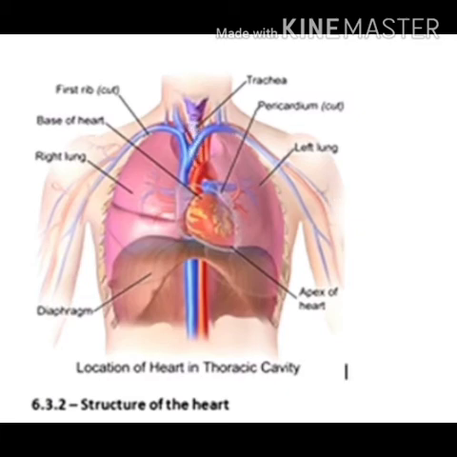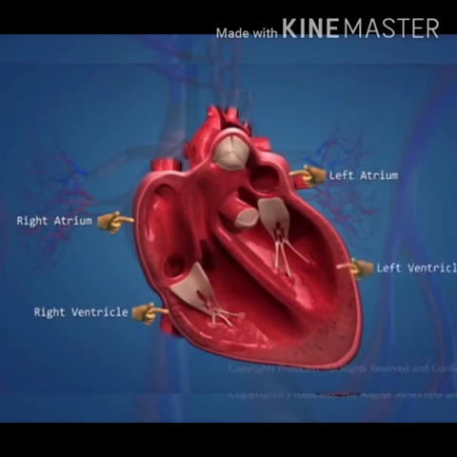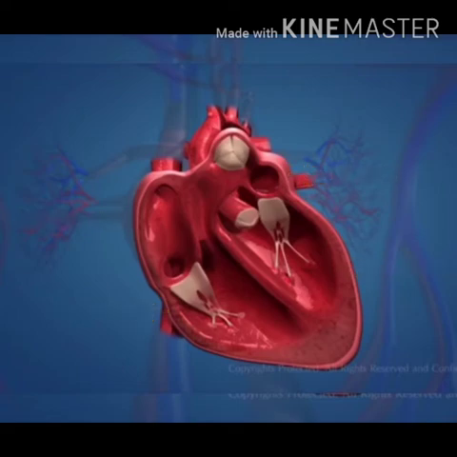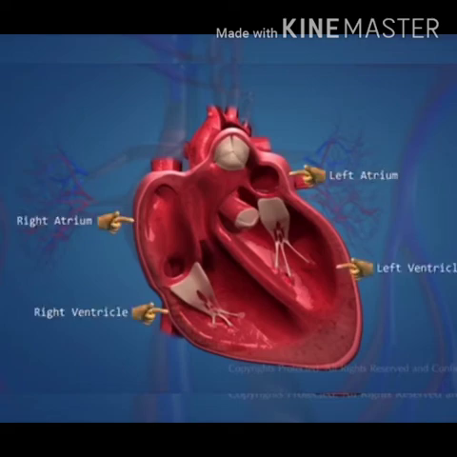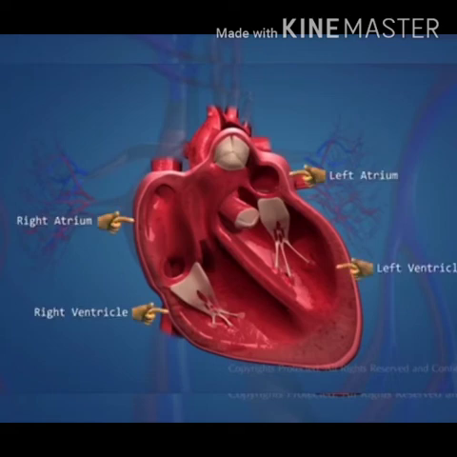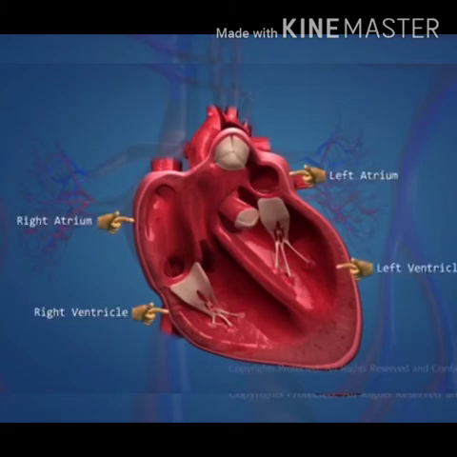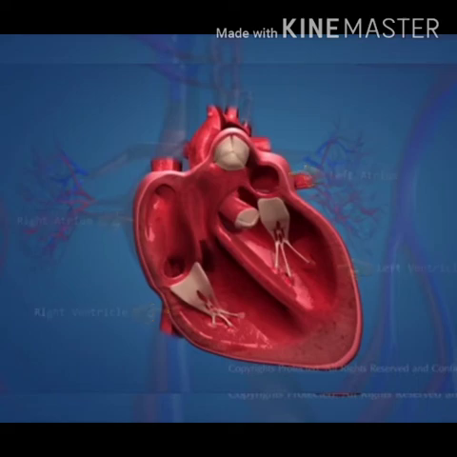The heart is a hollow, highly muscular, highly specialized organ. It undergoes rhythmic beating, and the heart consists of 4 chambers. First is your right atrium and left atrium, and right ventricle and left ventricle. The right and left atria are collectively called auricles. The auricles are very thin walled chambers as they only push the blood into the ventricles, which are present just below them. The ventricles are broad at the upper end but taper towards the apex.